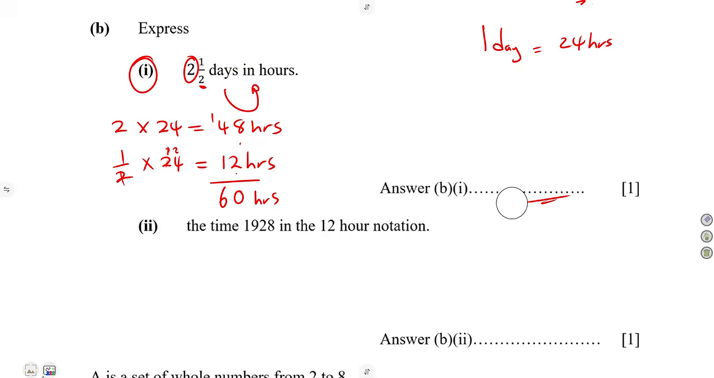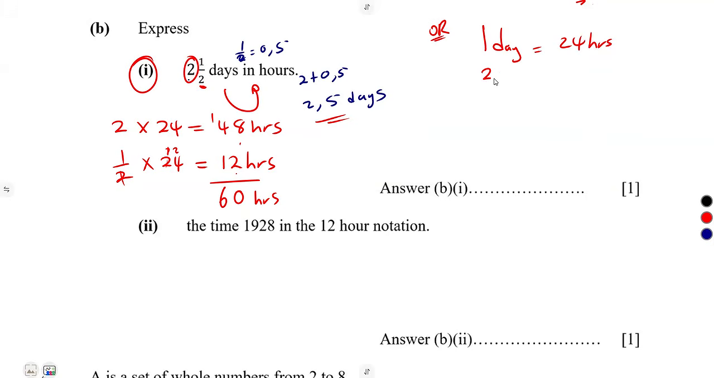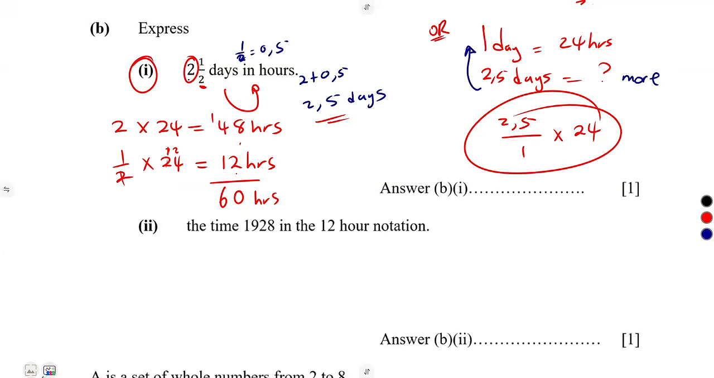Or you can simply express it this way. 2.5. Remember a half, guys, that's what? 0.5. So meaning to say, we have 2 plus 0.5, which is 2.5 days. So if a day gives us 24 hours, what about 2.5 days? It is equivalent to how many hours? We do not know, but that is more. So if it is more, take the bigger value over the smaller one. So that's 2.5 over 1 times 24 hours. You're simply going to multiply these two.